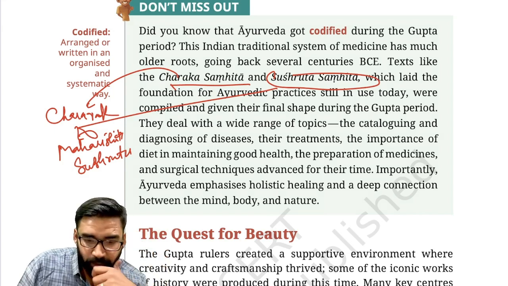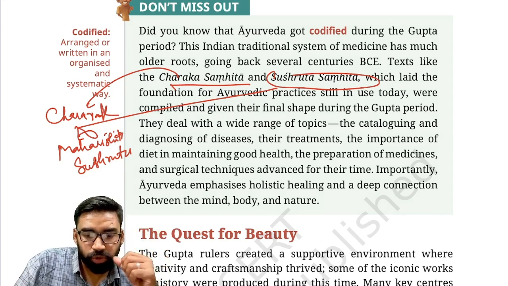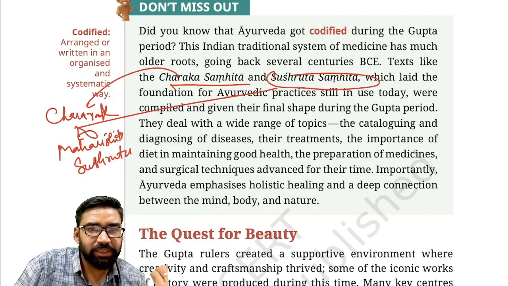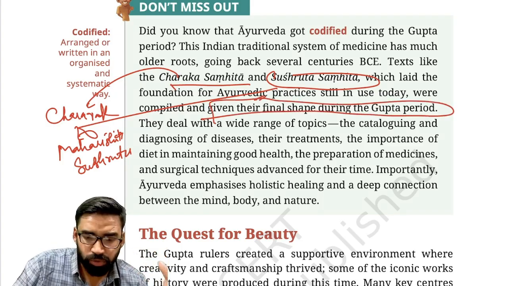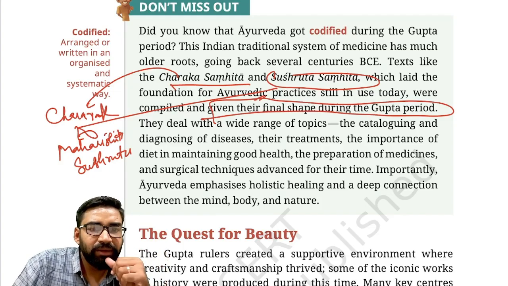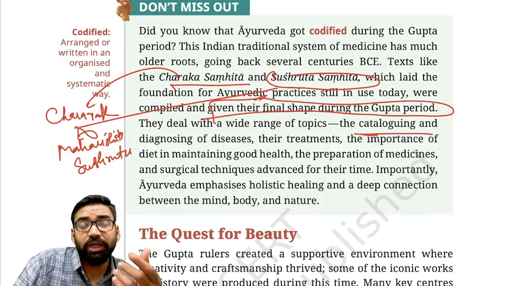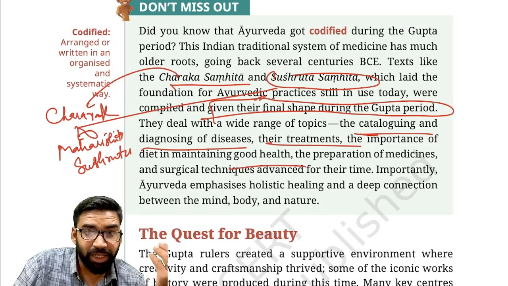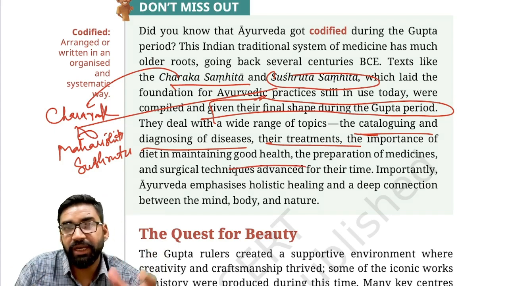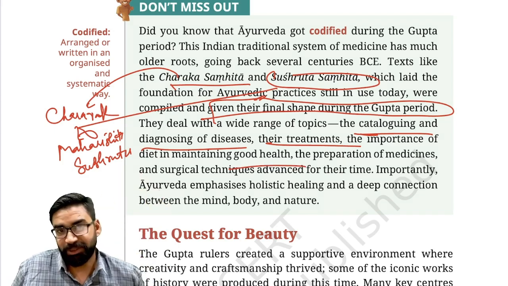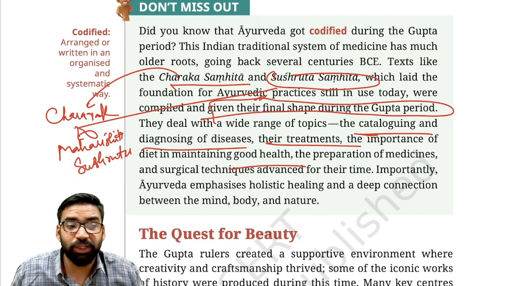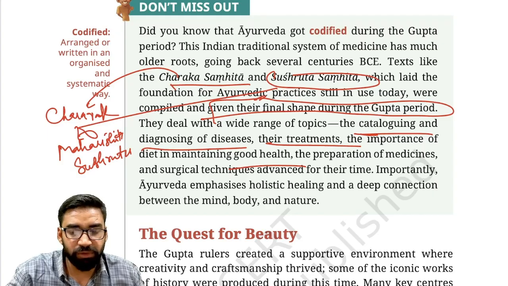Now, why are these texts important? So let me tell you, Ayurveda has older roots, and these texts, Charak Samhita and Sushrut Samhita, were given their final shape during the Gupta period. These texts also deal with a variety of topics like cataloging and diagnosing of diseases, their treatments, importance of diet in maintaining good health, preparation of medicines, surgical techniques, and also the formula of Chyawanprash was given in Charak Samhita. Clear? Charak is also considered the father of Ayurveda. Fine. So this is also very important.